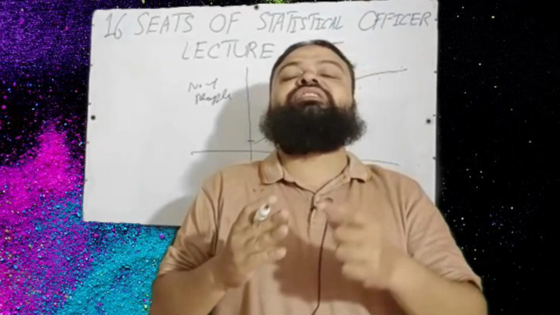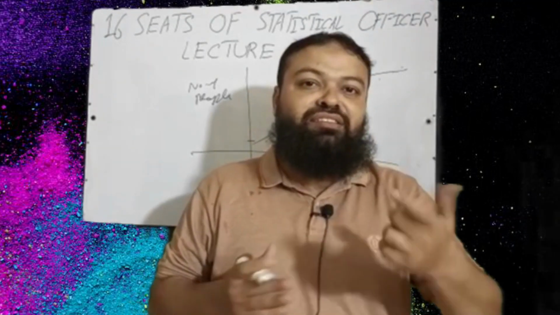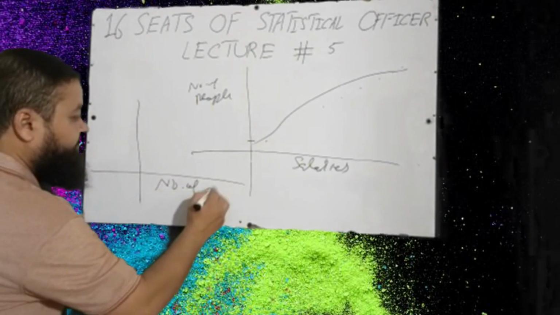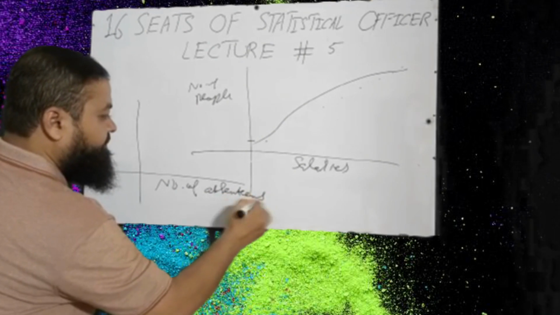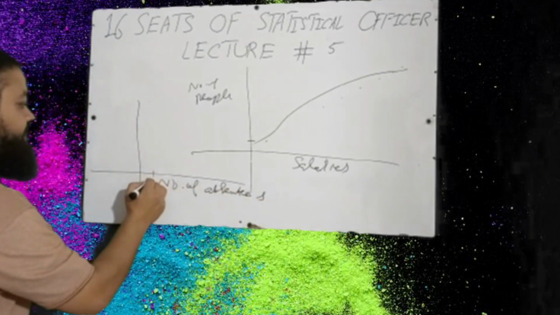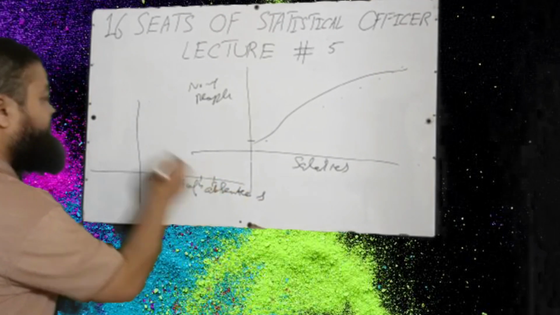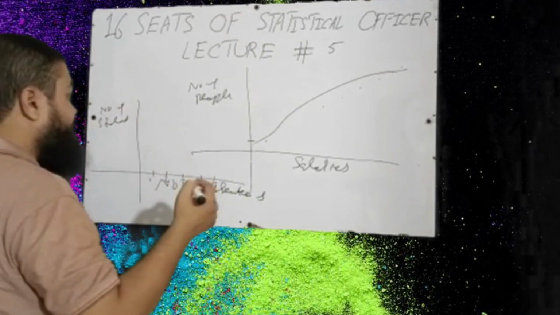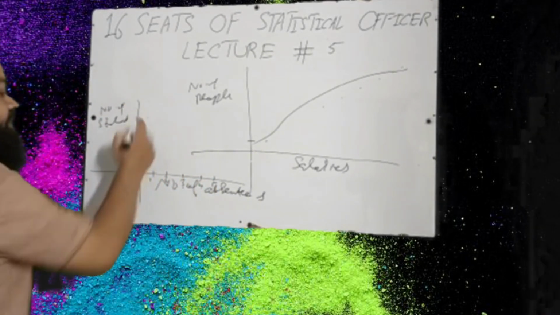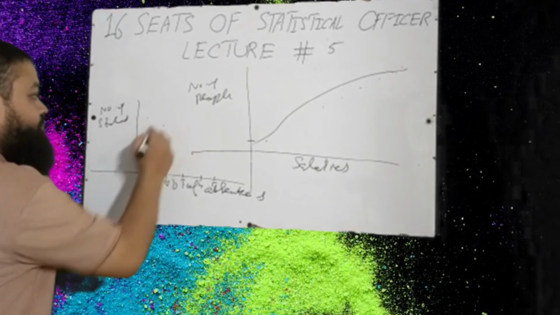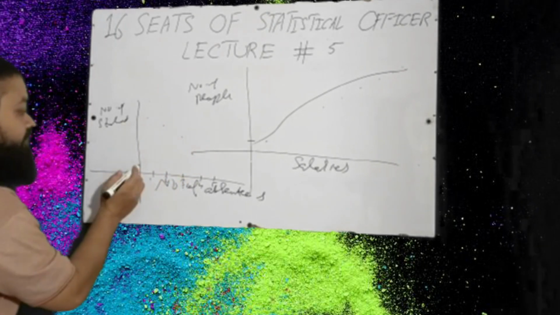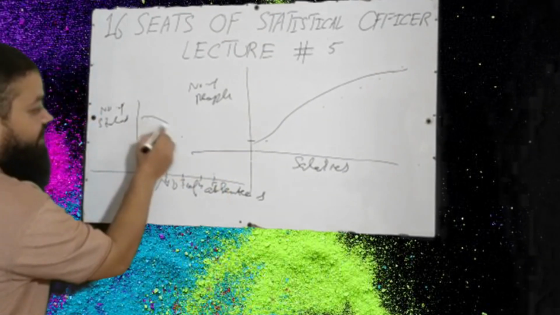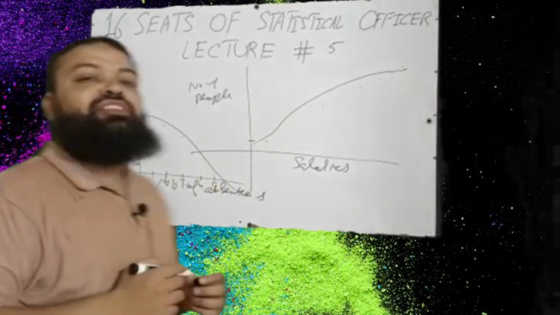And if you are interested, for example, in the number of absentees, I will make the graph like this. Here we have the number of absentees, 1, 2, 3, 4, 5, and here you have the number of students. There are 100 students in the class. Maximum students have 1 absentee, then 2 absentees, 3 absentees. A few students have 5 absentees. That graph will be like this, and that is a positively skewed distribution.